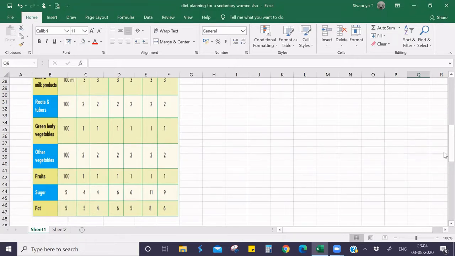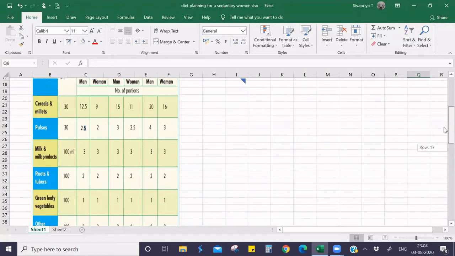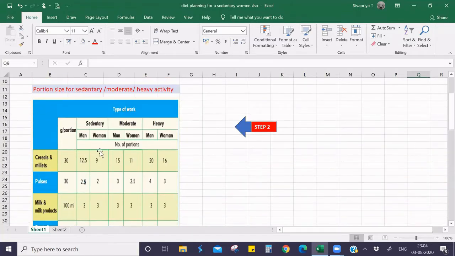Okay, so this is the second step. This is known as the food list, which is designed by ICMR. Otherwise, we can call it the food exchange list or a ready reckoner. Usually in hospitals, we follow this ready reckoner to calculate the nutrient value of the diets.